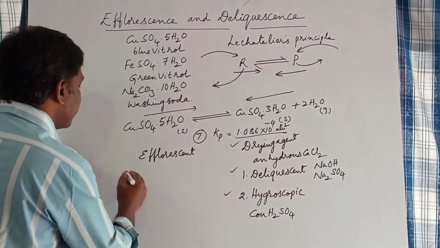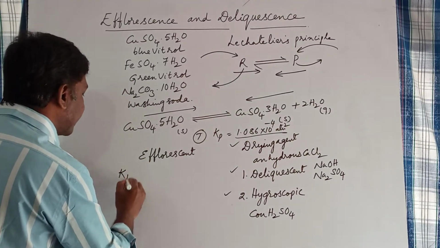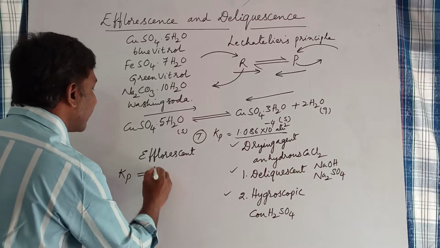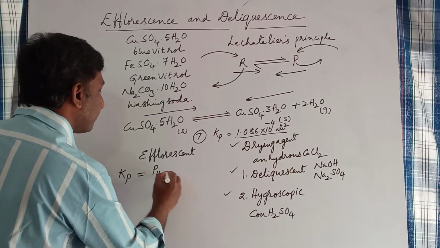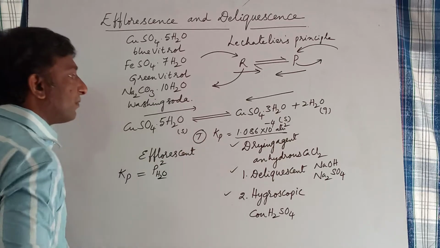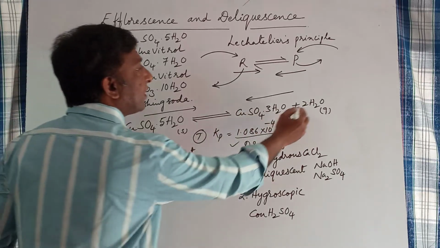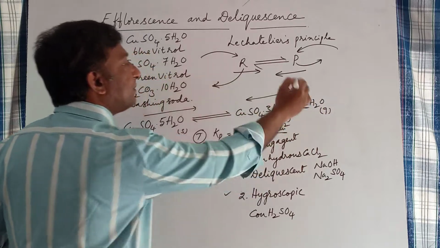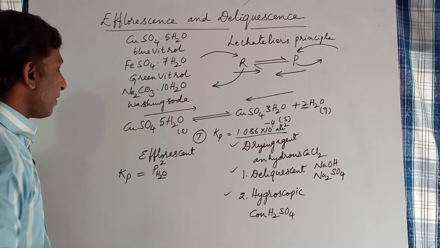So Kp is equal to the partial pressure of water raised to the power 2, since 2 is the coefficient before the water molecules in the balanced stoichiometric equation.